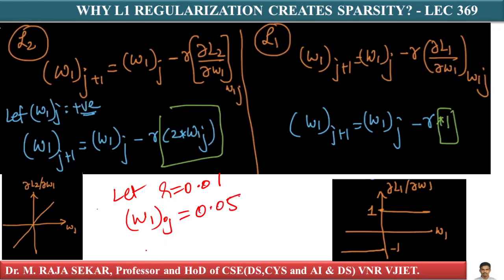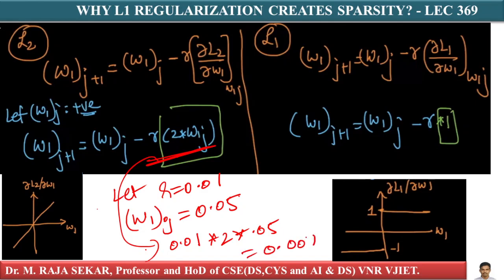Therefore, what is my R? R is 0.01 into 2 into 0.05. You will get approximately 0.001, isn't it? On the other hand, what will you get here? Here you will get just R equal to 0.01. Here 0.001, here 0.01. Is it not?